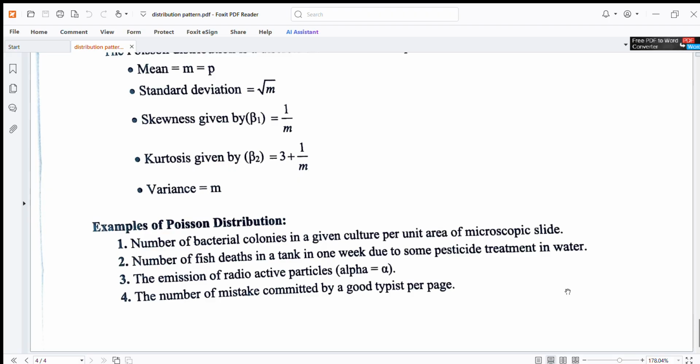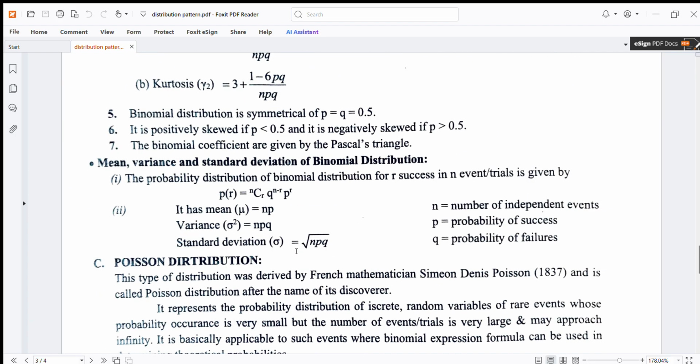I repeat these examples of Poisson distribution along with the formulas. Mean is m, standard deviation root m, skewness beta 1 is 1 upon m, kurtosis beta 2 is 3 plus 1 upon m, variance m. Number of bacterial colonies in a given culture per unit area of microscopic slide, number of fish deaths in a tank in one week due to pesticide treatment in water, emission of radioactive alpha particles, and number of mistakes committed by a good typist per page. These are the examples of the Poisson distribution.